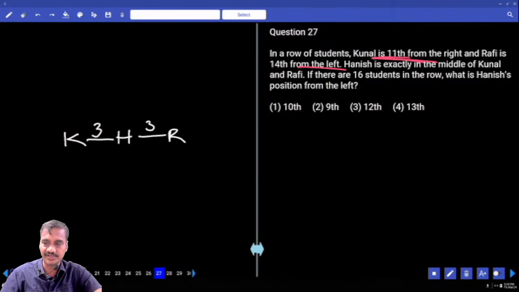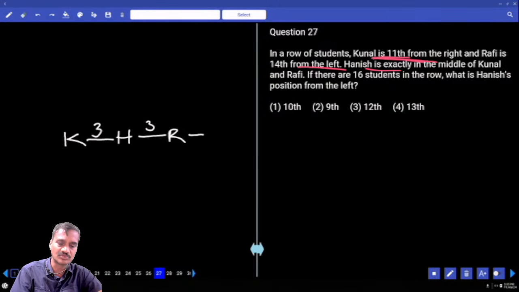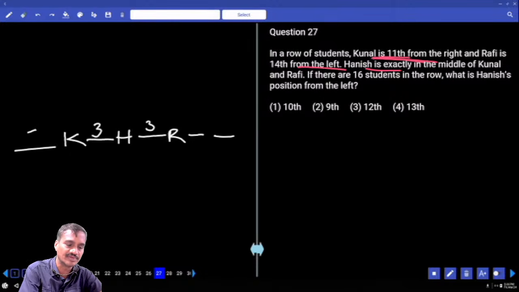Then Kunal is 11th from the right hand side. And 7 plus 1, 8 plus 1, 9 plus 2, 11. Is it correct? 3 plus 3, 6, 7 plus 3, 10 plus 1, 11. And this Rafi is 14th from the left hand side. Now 7 plus 1, 8 plus 1, 9, 9 plus 5, 14.